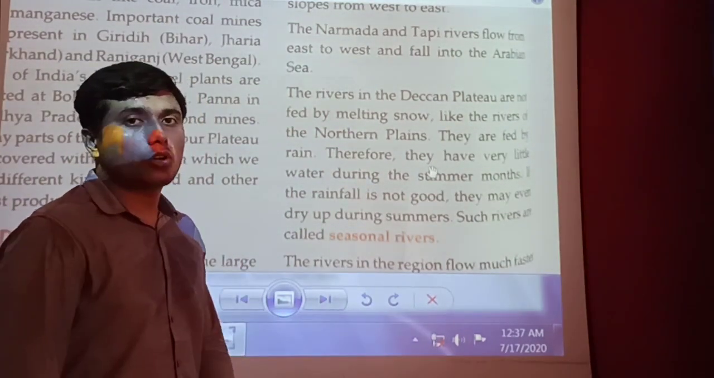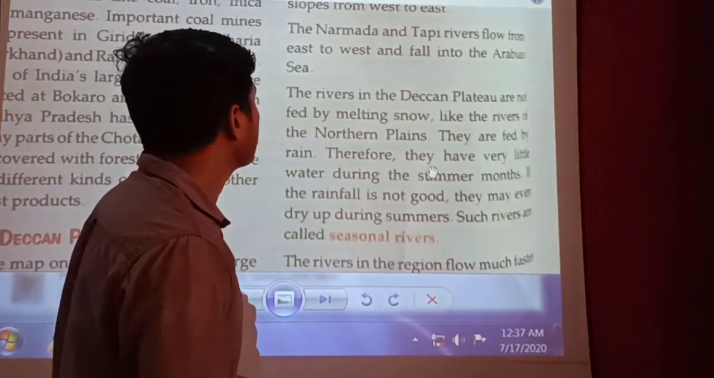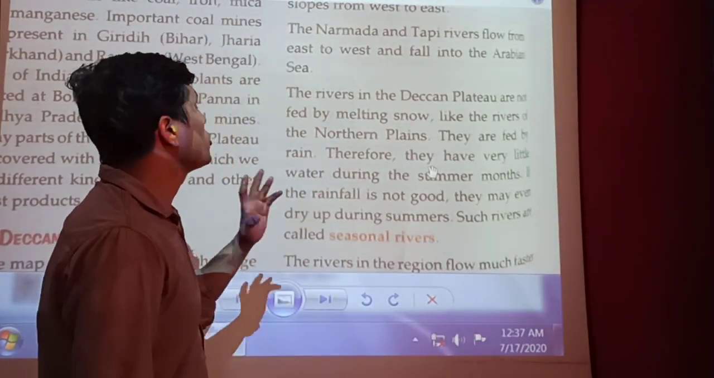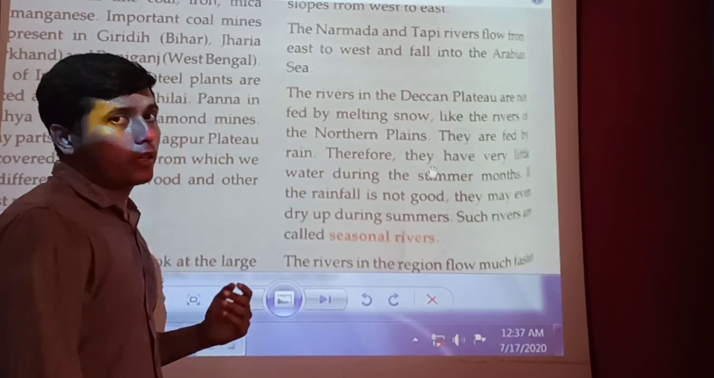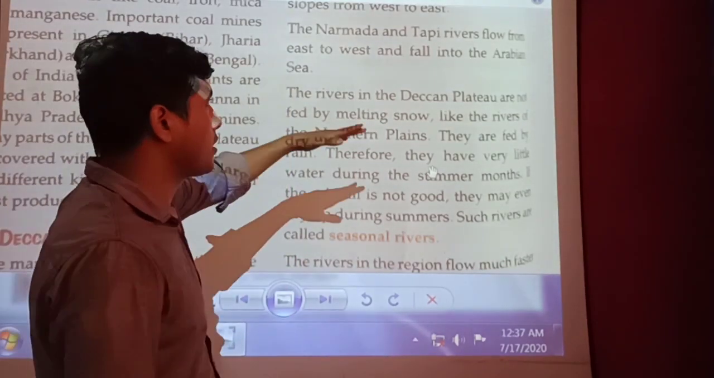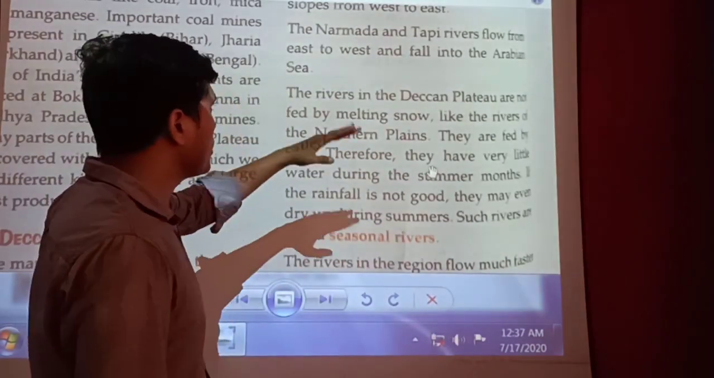Now students, the Narmada and the Tapi rivers flow from east to west and fall into the Arabian Sea. This is opposite of the other rivers, which flow from west to east.